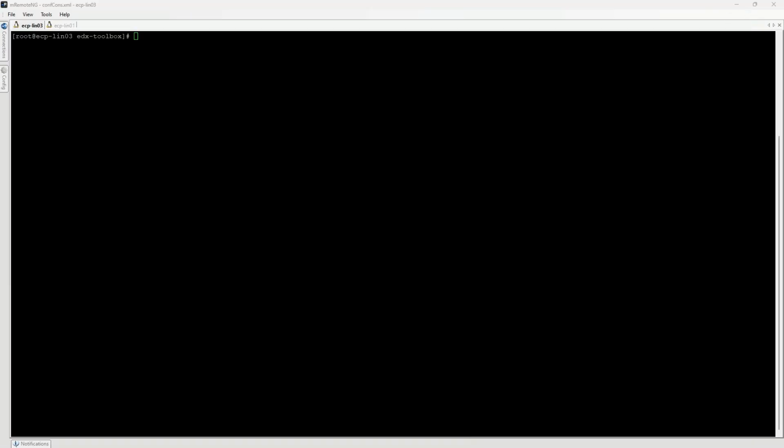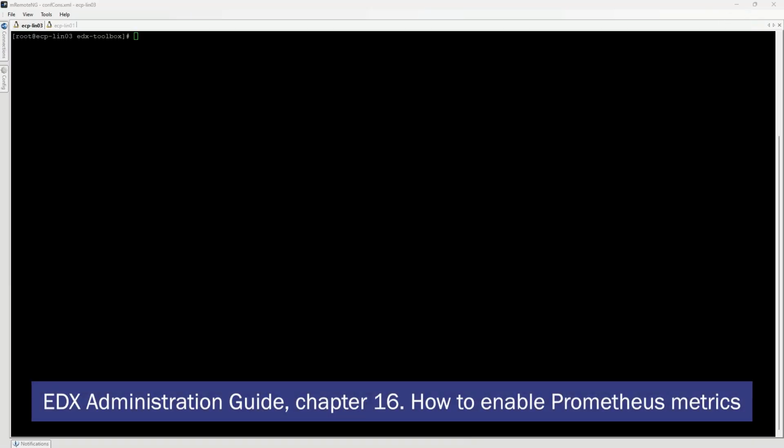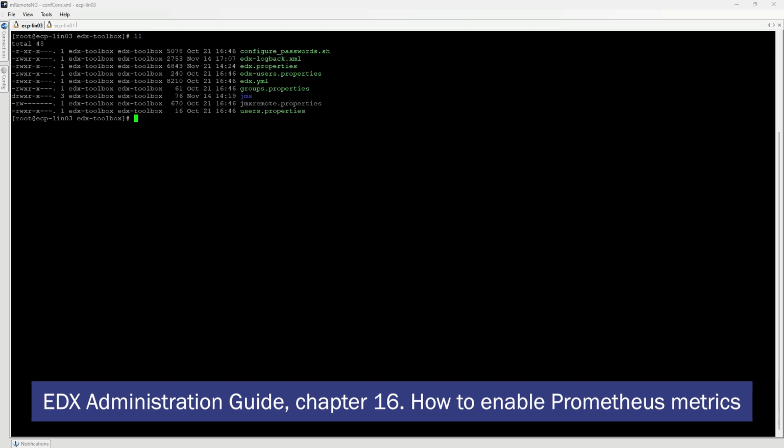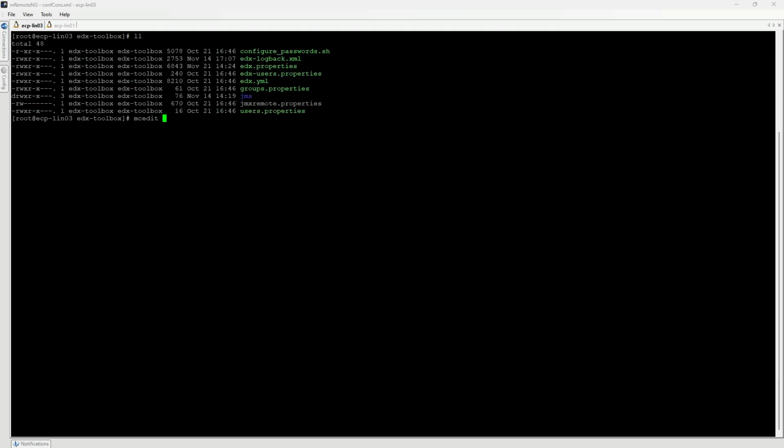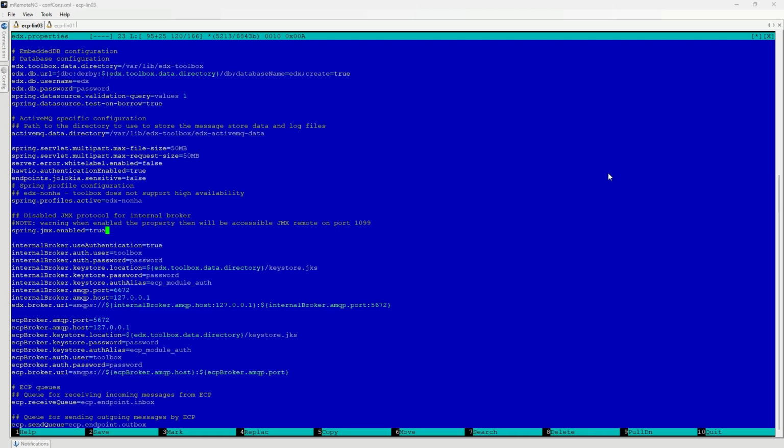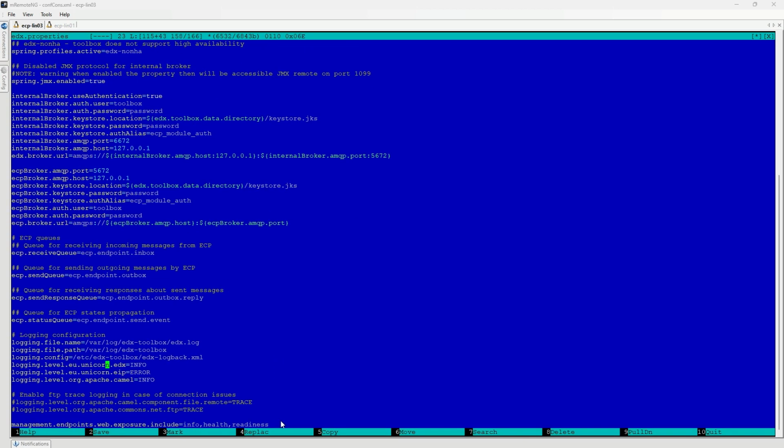To get further information about Prometheus and Grafana monitoring, please refer to the EDX Administration Guide, Chapter 16, How to enable Prometheus metrics. EDX supports monitoring by the Prometheus system. These metrics are disabled by default, but they can be easily enabled.